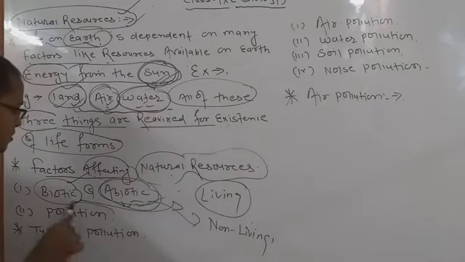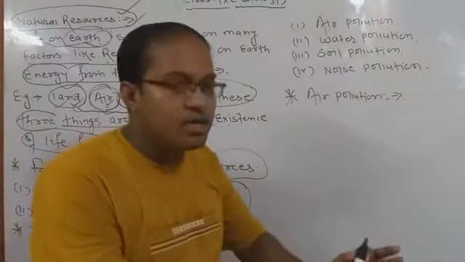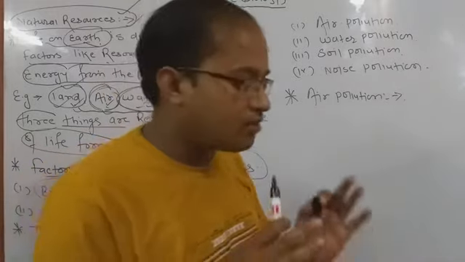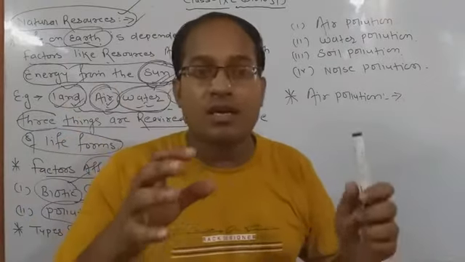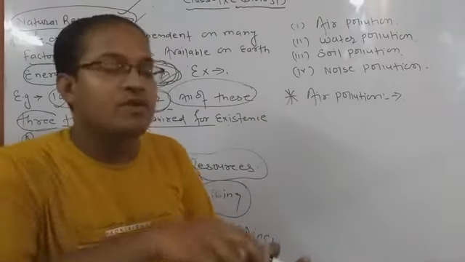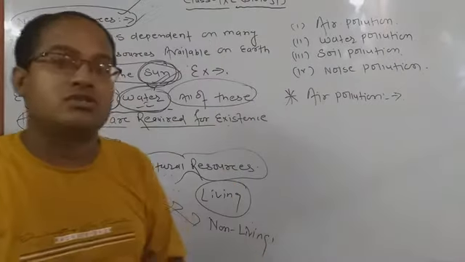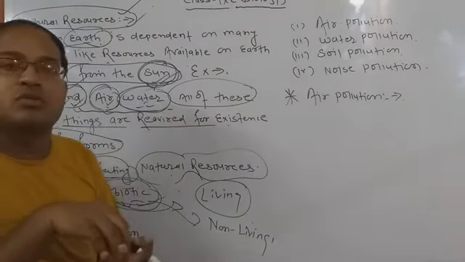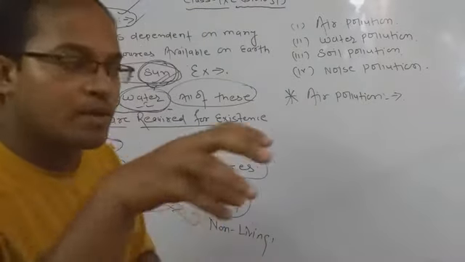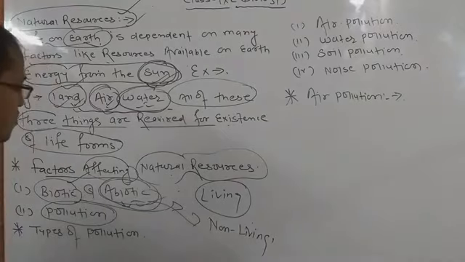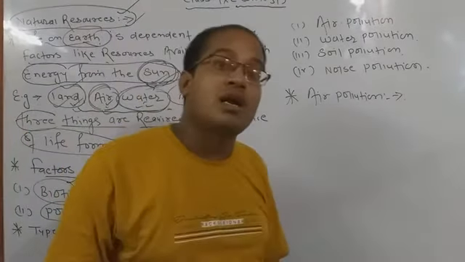Now the second most important point is pollution. What we know about pollution: suppose we are living in a wonder of science and in a fresh environment, but several times when contaminated things are added to our environment they become pollutants, and that is called pollution. वो हम अगर किसी साफ सुथरे वातावरण में रहते हैं, वहां पे अगर कोई contaminated चीजों का add होता है, उस कारण से हमारा पूरा environment pollute हो जाता है, that is called pollution. And the agents which are generally creating pollution are called pollutants.